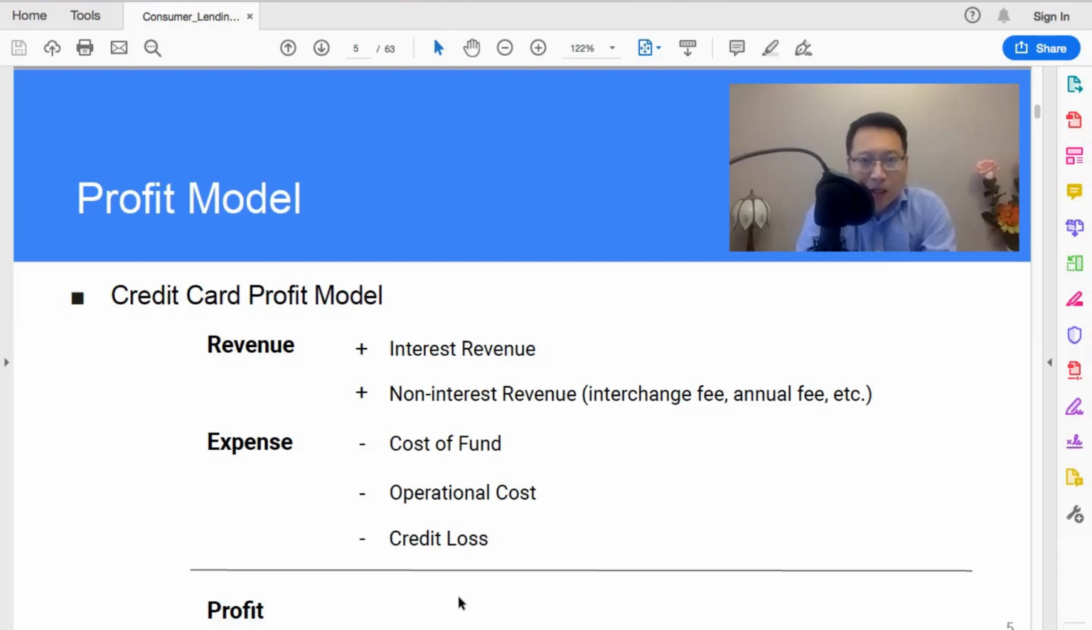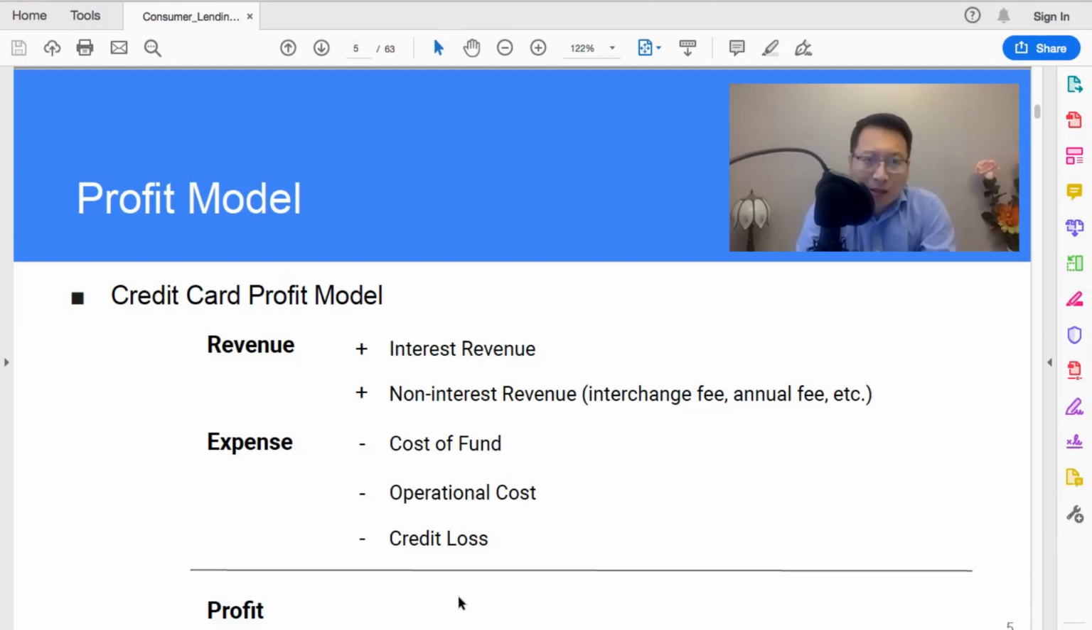Then we have the last but not least, the credit loss. So this is an important factor. As you will see quickly, it's actually a good portion of the overall expense, and we need to manage it very carefully. Okay, so when you have the revenue from interest and non-interest sources, you deduct the cost of fund, operational cost, as well as the credit loss, you get the profit for the credit card business.